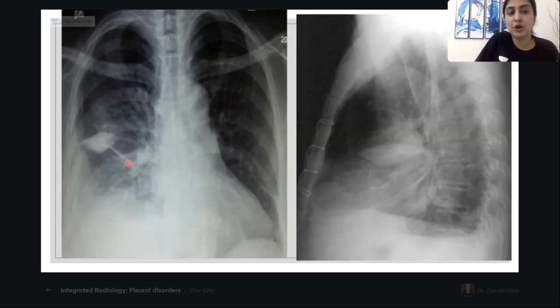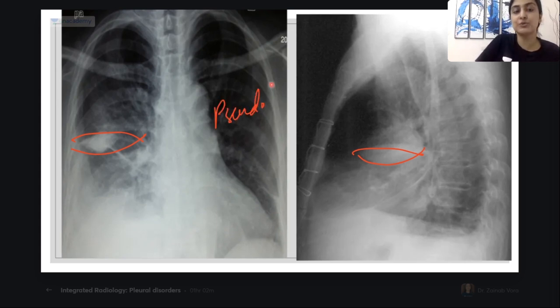And where else can it get loculated? It can get loculated in the fissure. Which fissure is this? Horizontal fissure, oblique fissure. It's getting collected in the horizontal fissure, producing this oblong opacity. This has also been referred to as a pseudotumor, correct? Because it looks like a pulmonary opacity.